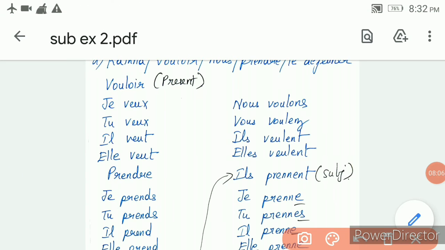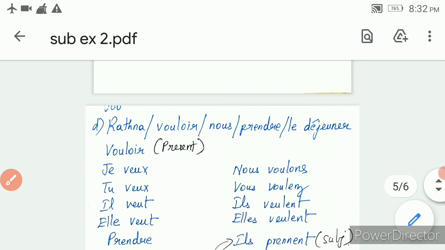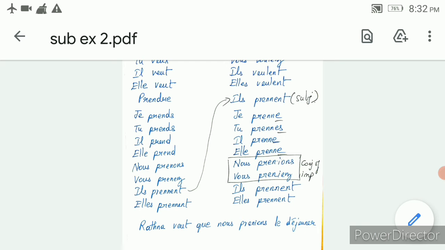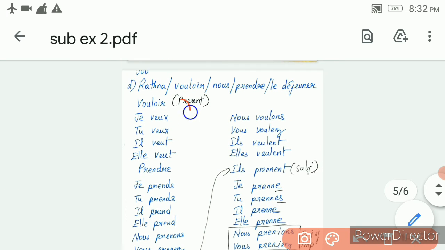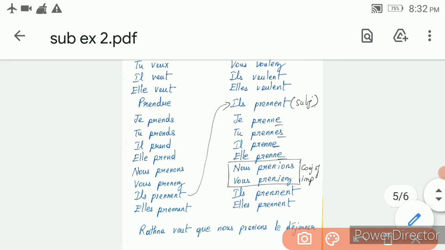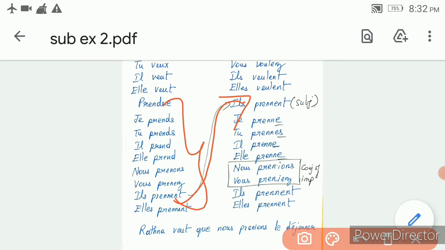So here also you have two verbs, vouloir and prendre verb. Okay, so for vouloir I have written the present tense conjugation here, and then prendre verb. So in order to frame subjunctive for prendre verb, you have to write the present tense, and from that present tense you have to take ILS conjugation, remove ENT at the last, and add the subjunctive ending.